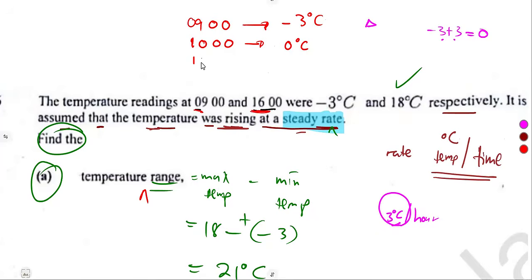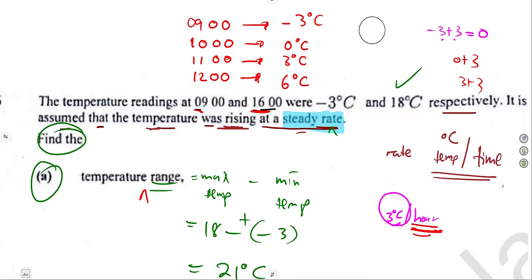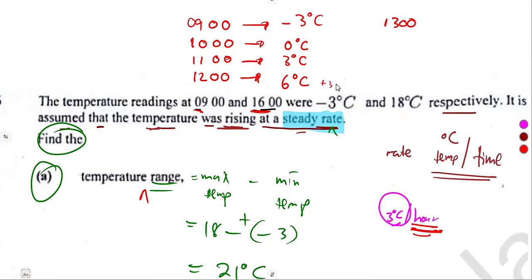We move on. What about 1100 hours, after an hour? You add the 3 at 0. 0 plus 3, meaning you are now at 3. What about 1200 hours? You do the same thing. You're at 3, you add 3, a change of 3 each and every hour. So that is 6 degrees Celsius. You move on from 12. We are now at 1300 hours. From the 6 that we have, we must add a 3, remember, a difference of 3. So this gives us 9 degrees Celsius at that point.